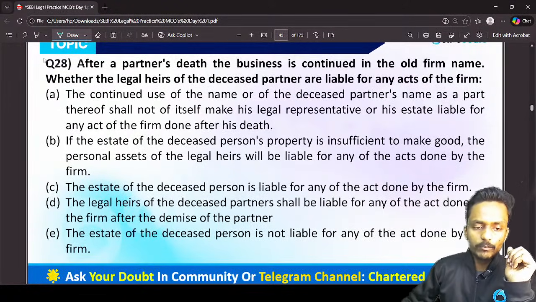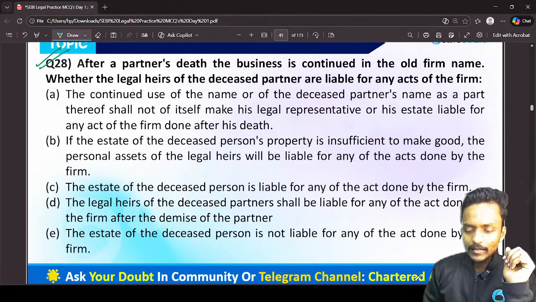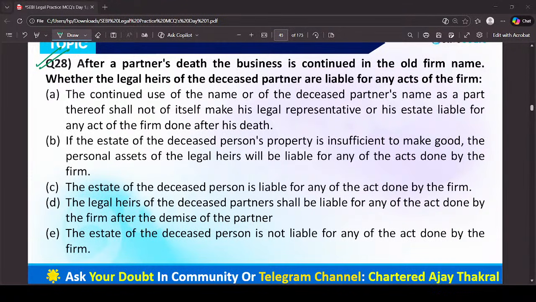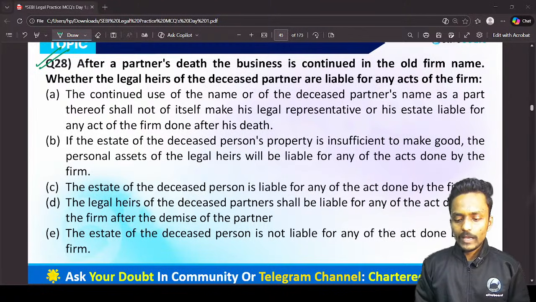Now we have question number 28. So please read question number 28 and let me know the correct answer as well. Have you read the question?